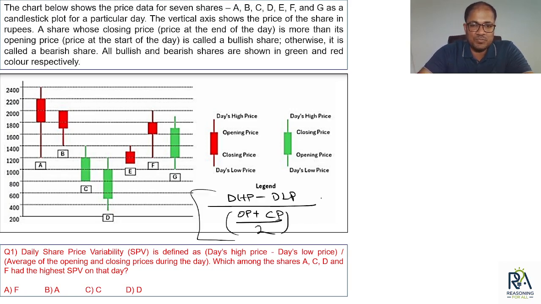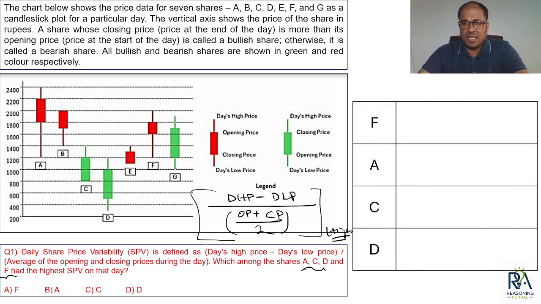ये हमें क्वेश्चन पूछ रहा है. ओके, इसके बारे में हमें क्वेश्चन क्या पूछ रहा है? Which among the shares A, C, D and F had the highest SPV on that day? So this value is highest for which of these 4 companies or 4 shares? ठीक है, so I don't have to look at any other thing. A, C, D, F पे ही काम करते हैं.